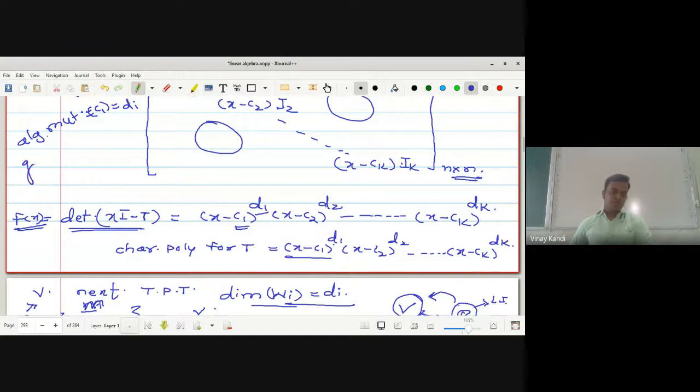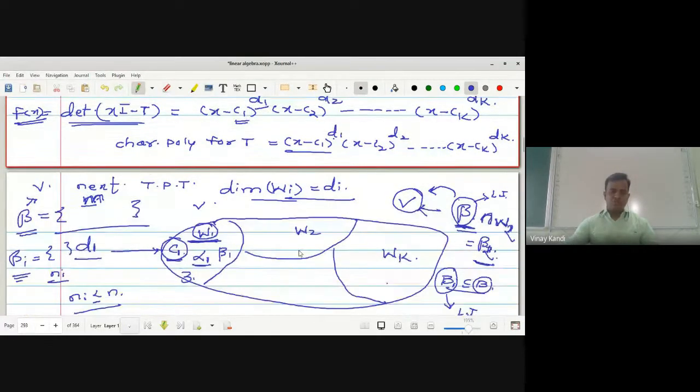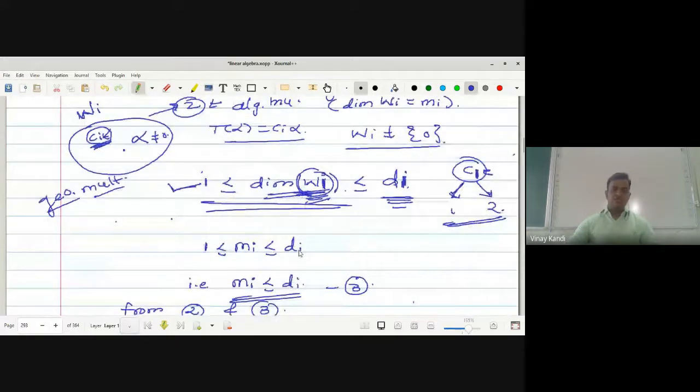But the geometric multiplicity is the number of linearly independent characteristic vectors corresponding to c1. The geometric multiplicity is always less than or equal to the algebraic multiplicity. You will come across this ahead. That's why the dimension of W1 is less than or equal to d_i.